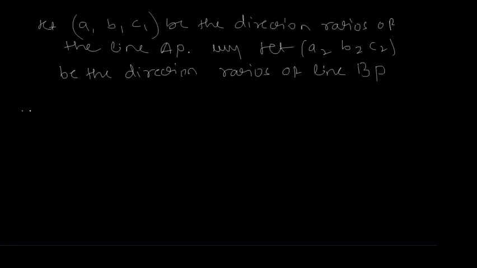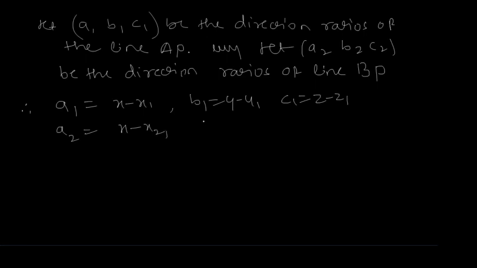So we find A1 is equal to x minus x1, B1 is equal to y minus y1, C1 is equal to z minus z1, and similarly A2 is x minus x2, B2 is y minus y2, C2 is z minus z2.